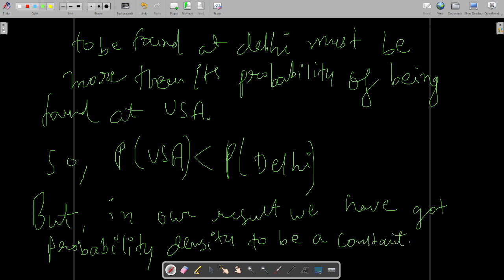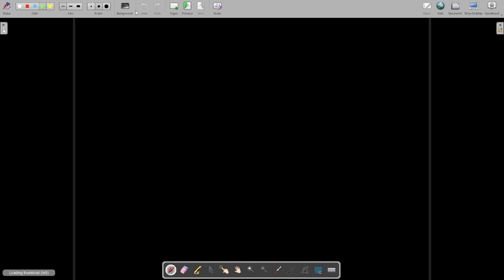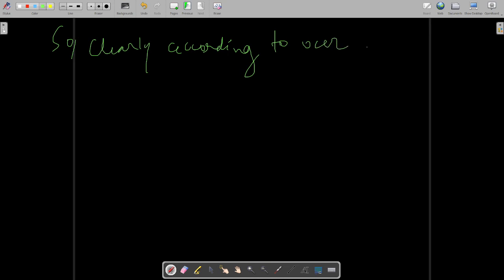So clearly, according to our result, the probability at USA is equal to the probability at Delhi.